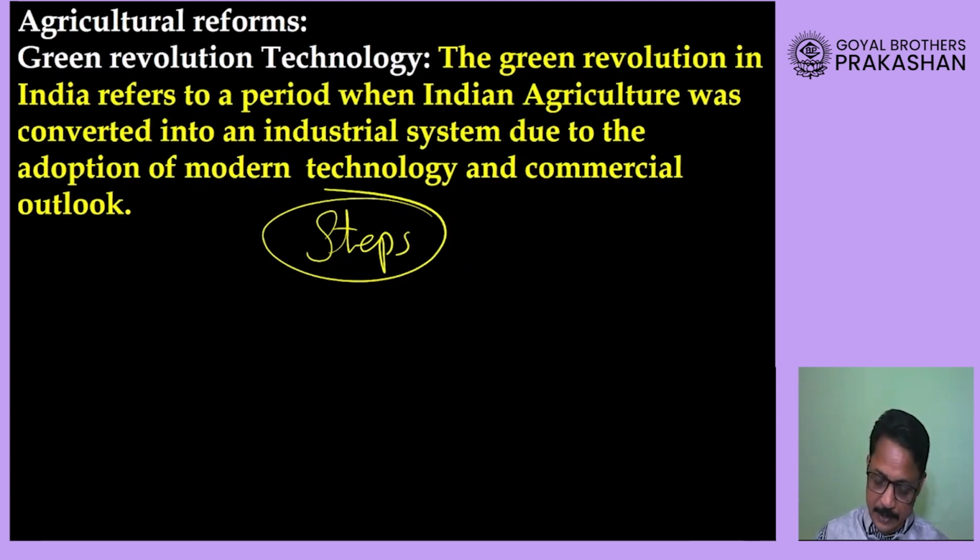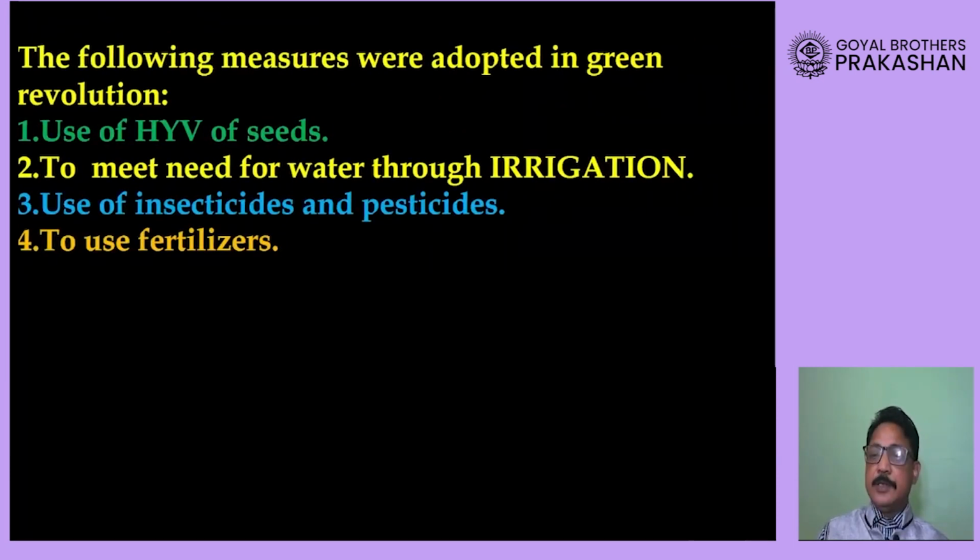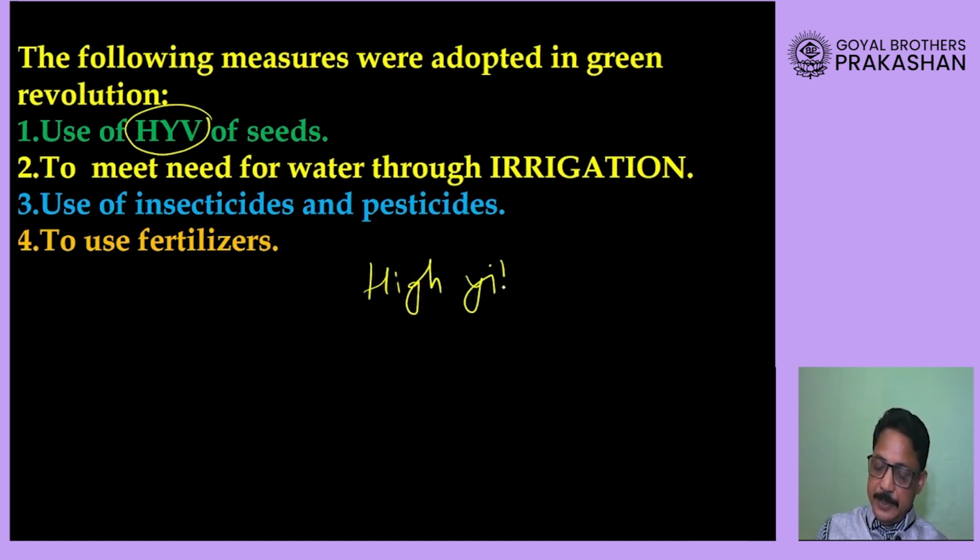So look at this Green Revolution technology first. Now this Green Revolution technology was started in our country after independence, and in this technology the first thing is that the farmer will be asked to use high yielding variety of seeds.